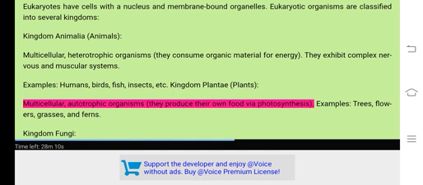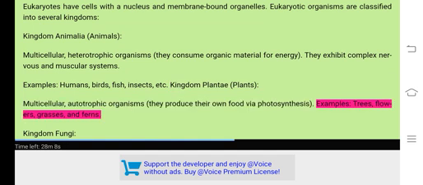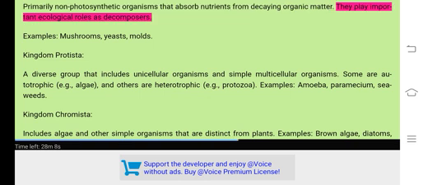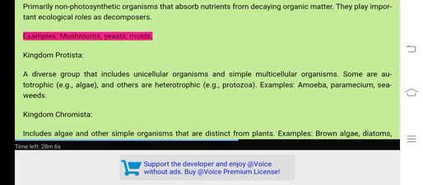Kingdom Plantae, plants. Multicellular, autotrophic organisms, they produce their own food via photosynthesis. Examples, trees, flowers, grasses, and ferns. Kingdom Fungi. Primarily non-photosynthetic organisms that absorb nutrients from decaying organic matter. They play important ecological roles as decomposers. Examples, mushrooms, yeasts, molds.